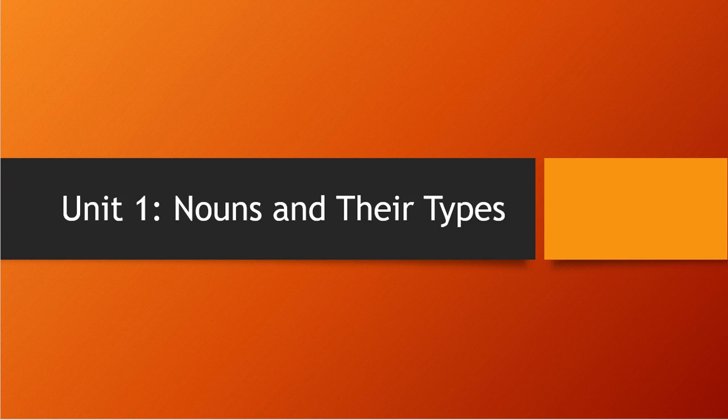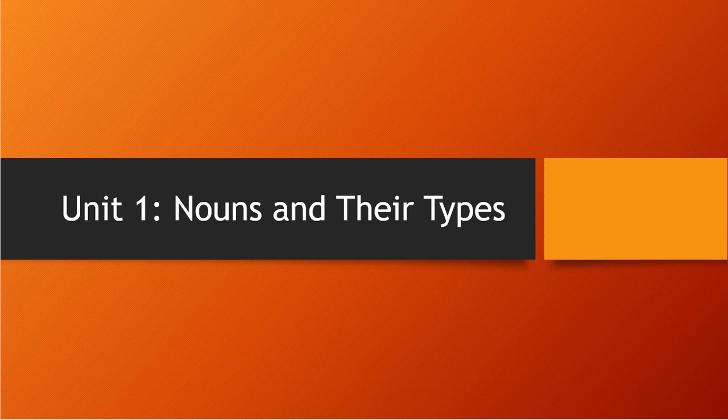In our previous lecture, we discussed nouns and their types. In that, we discussed proper noun, material noun, abstract noun, collective noun and common noun. So all of these nouns we have already discussed. Correct? So in today's lecture we will see the exercise of it, and then we will go for countable and uncountable nouns. Okay, that will be fine. I hope that is fine for you.